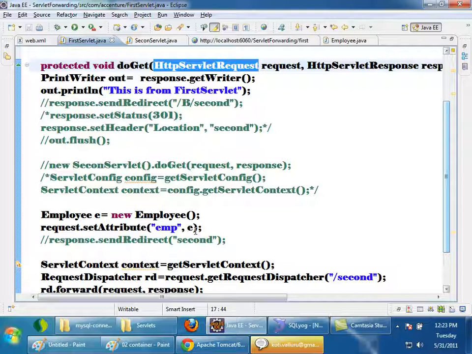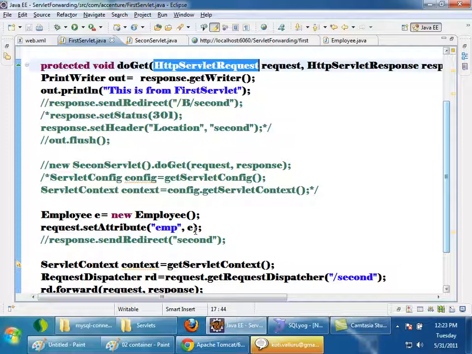So we say that the scope of an attribute which is set in request is request scope, because once the request is served to the client, the request object and response object are garbage collected, and whatever attributes are set in them are also garbage collected. So we say that the scope of that attribute is request scope. Any doubts?